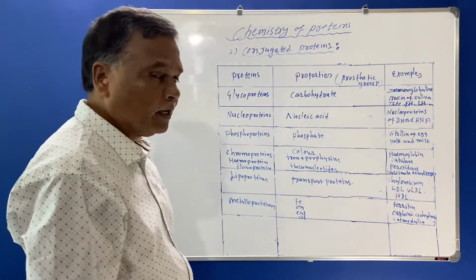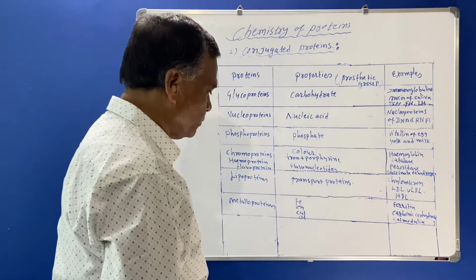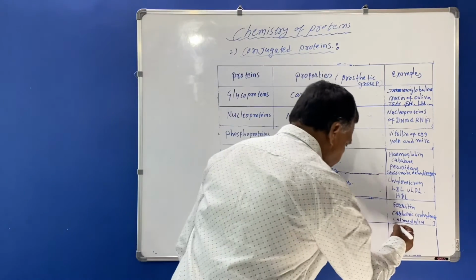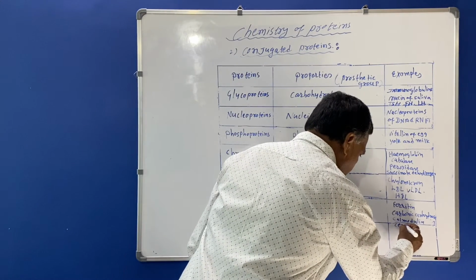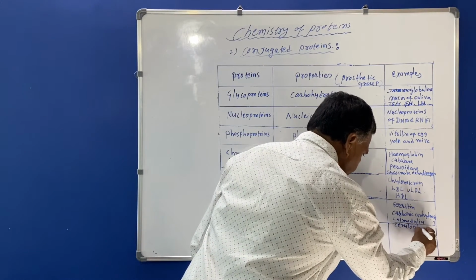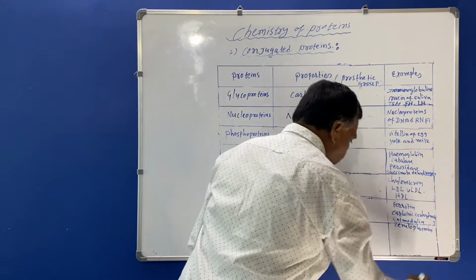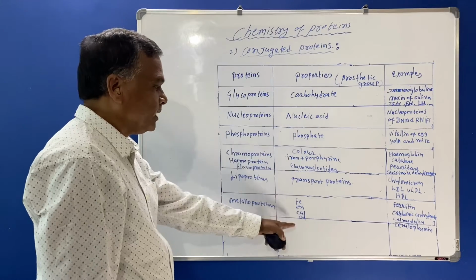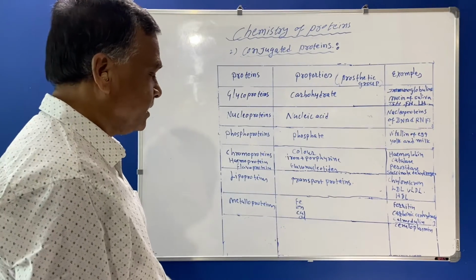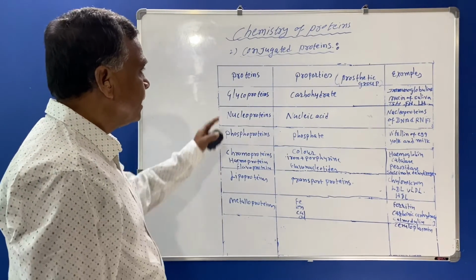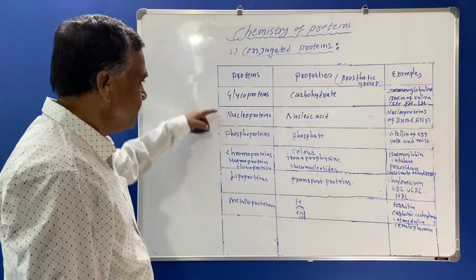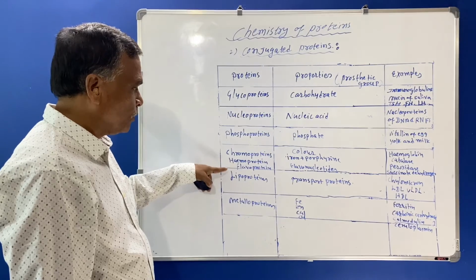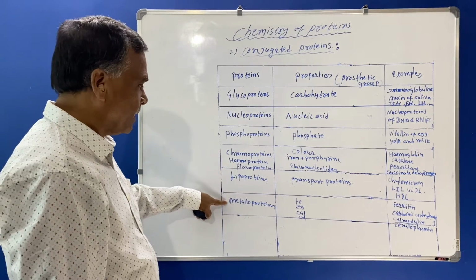Copper containing enzymes are also there, called ceruloplasmin. So here copper is the prosthetic group. So these are nothing but the conjugated proteins: glycoproteins, nucleoproteins, phosphoproteins, chromoproteins, lipoproteins, metalloproteins.